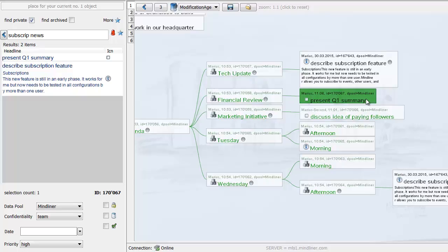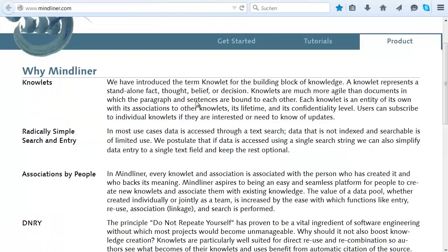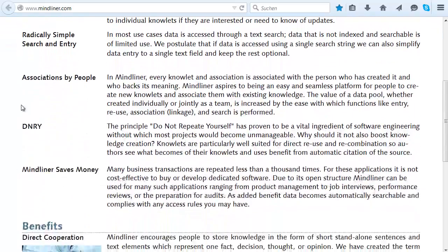It's like, imagine a Skype conversation with many different chats visible on screen. So a lot of people can make a lot of contributions at the same time, and they're all pushed to everybody who is actually currently looking at it. Okay, so back to the Mindliner webpage. So we see that we've tried to simplify data entry and also make it fit for search, which is the prime application these days of knowledge management.